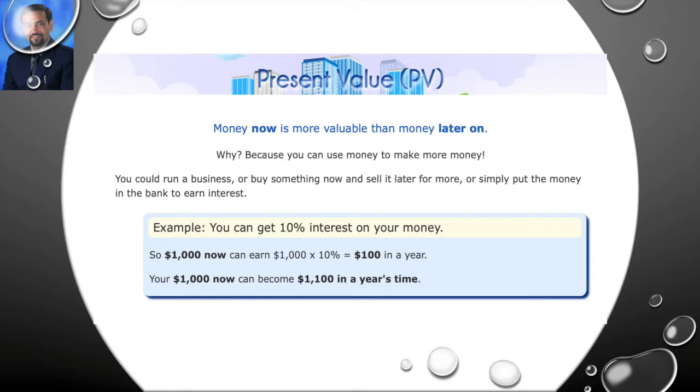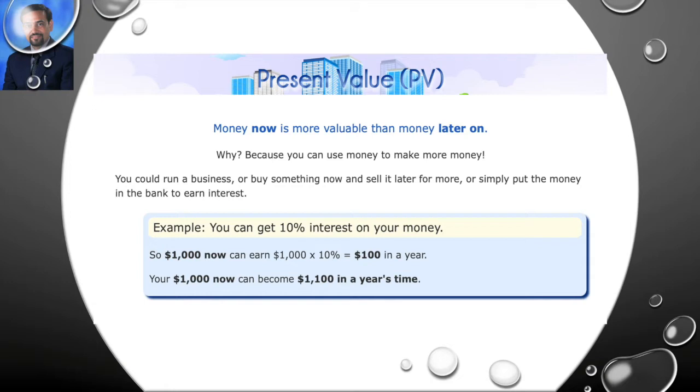Why? Because the money which you are receiving today, you can use it. Even if you are not using it, you can just deposit it into a bank and get some interest on it, or you can invest it in some business and get a profit out of it, right?